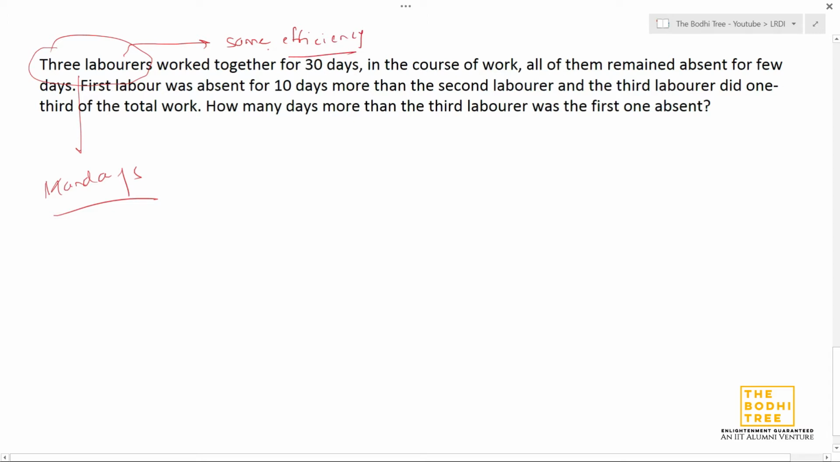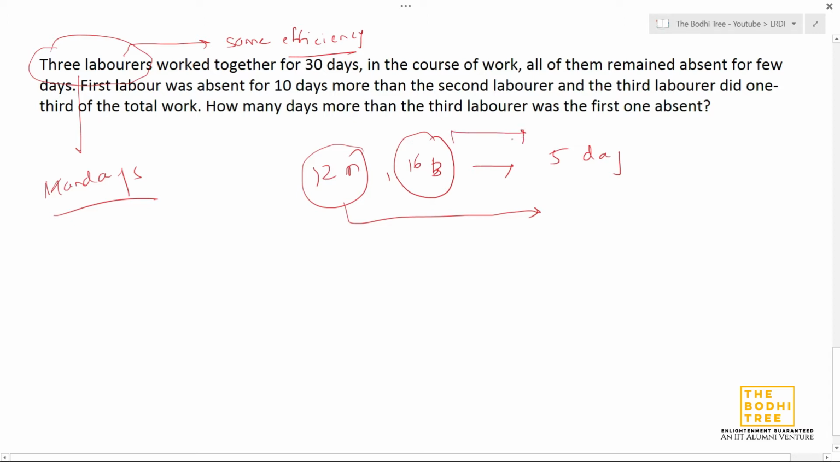So three laborers work together for 30 days. All of them remained absent for few days. So here's the difference. Here's an exception where you can't use man days. So when do we use man days? In the first question, when we used man days, 12 men, 16 boys worked for 5 days. So every person from this group was coming for this 5 days. Every person from this group was also working on every day of this 5 days. That is the difference. Herein, what is happening is all of them remained absent for a few days.